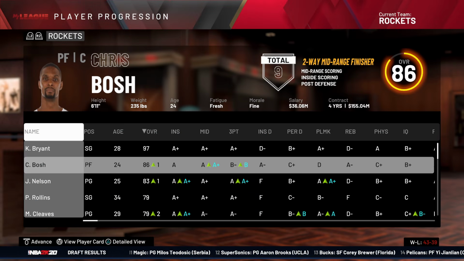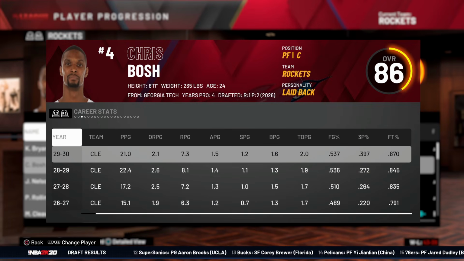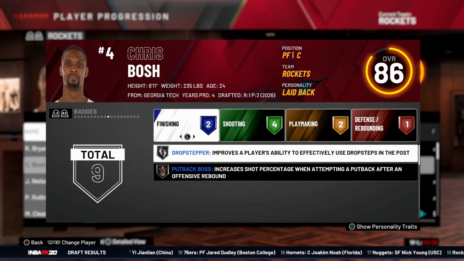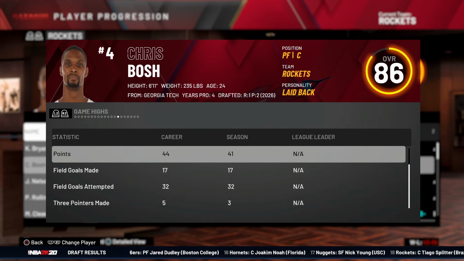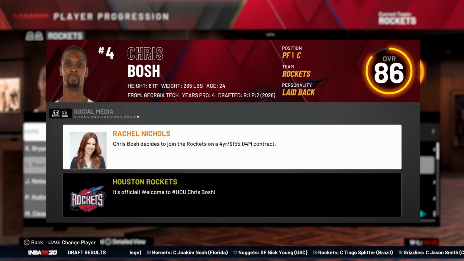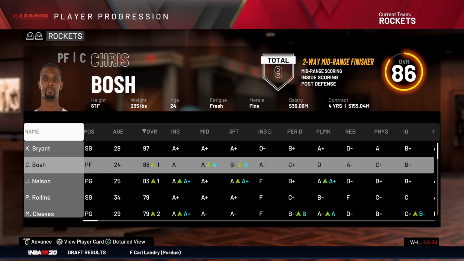Kobe Bryant. Wait. We got Chris. We got Chris Bosh. We got a teammate. He left Cleveland after 4 years. Somehow he got out of there. He must have complained the hell out of them. Has a career high 44 points. Hooray. We got a teammate. 4-year, 155 mil. All right, Chris. You want to do something?